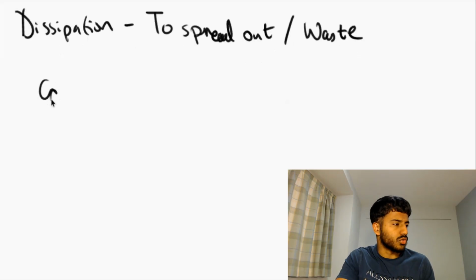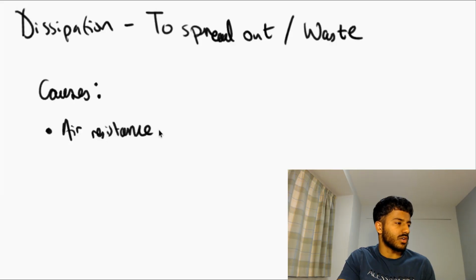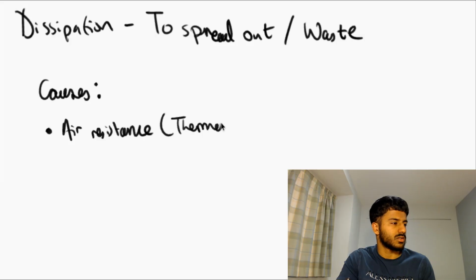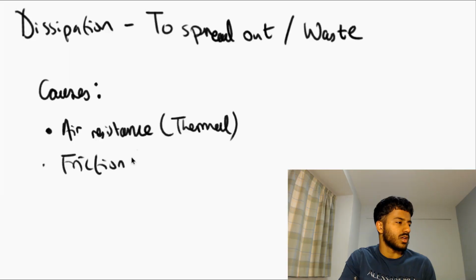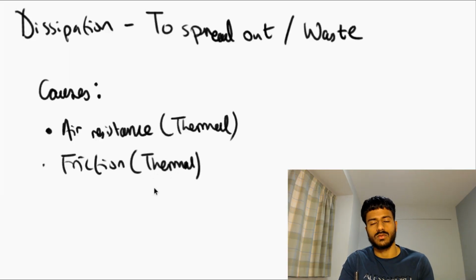Now, some examples of causes for the dissipation of energy. Well, the first one is air resistance, and what this does is it transfers energy or waste energy into thermal energy. And the same goes for friction. You release heat energy via friction.